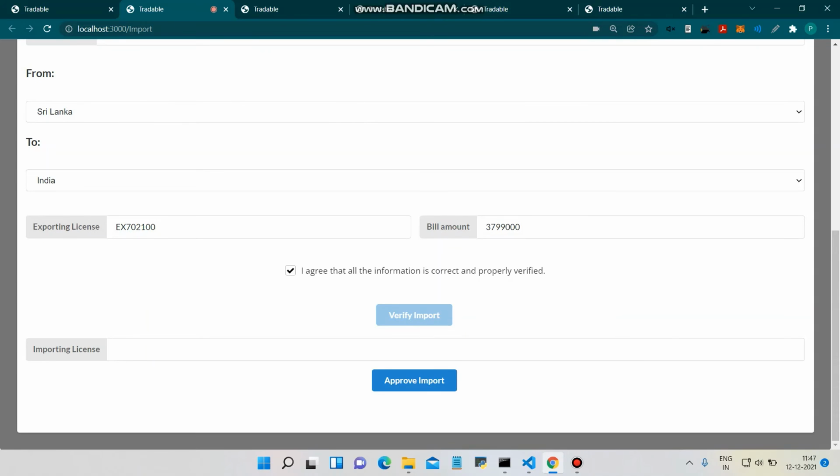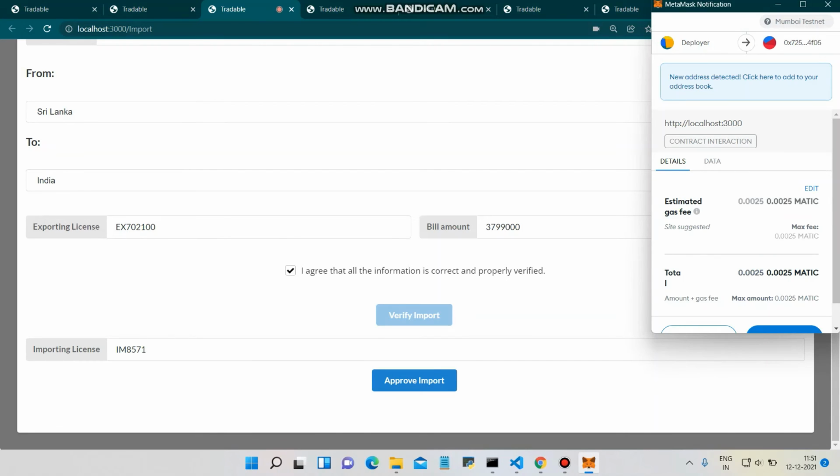So after these 5 steps of verification, only then will the gold be approved for further transactions in the country. Now the importer will add the importing license, which is IM 8571. This is a verified license for a particular importer, and he will approve the import.